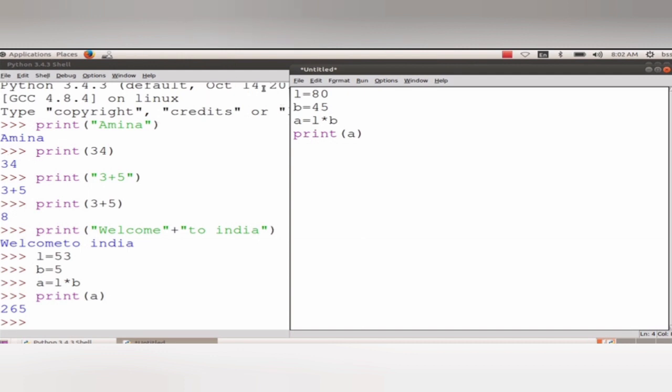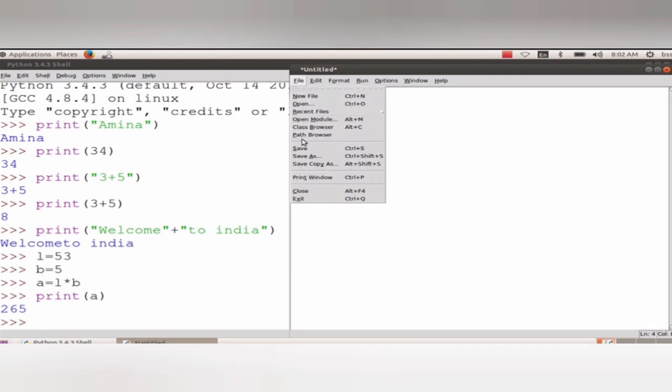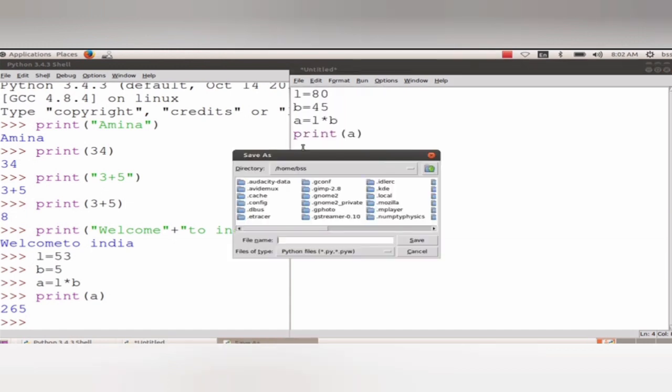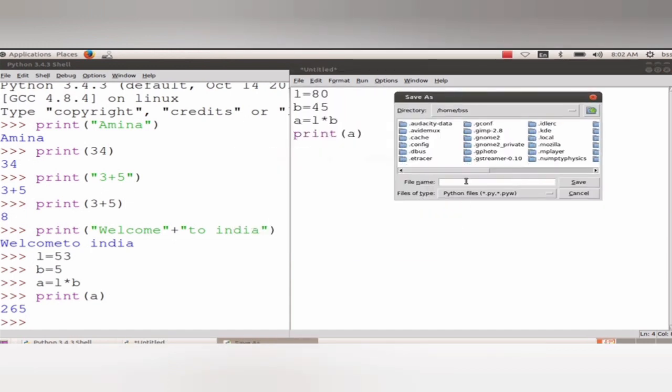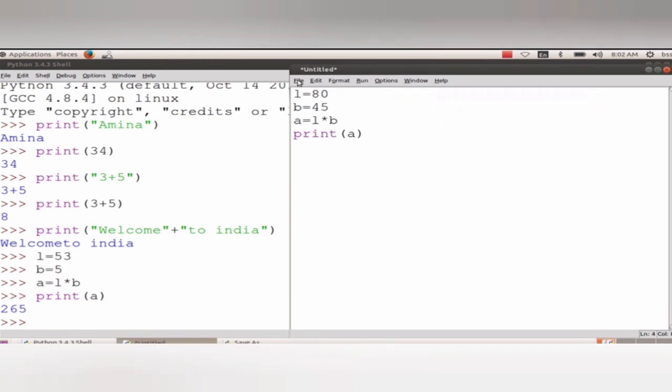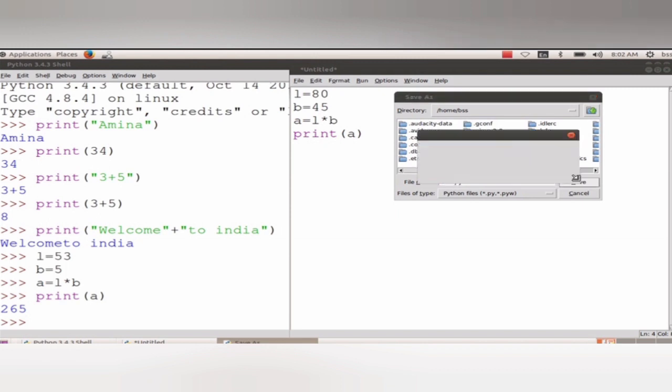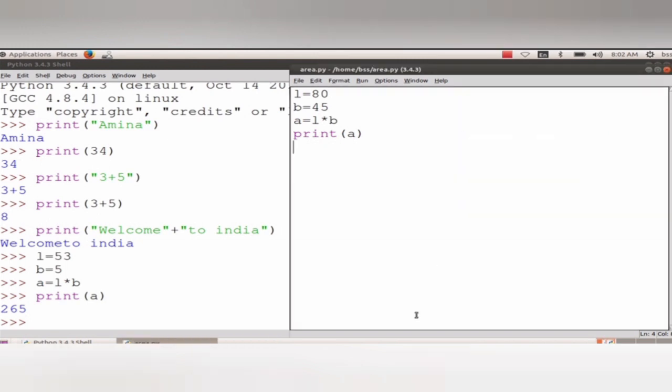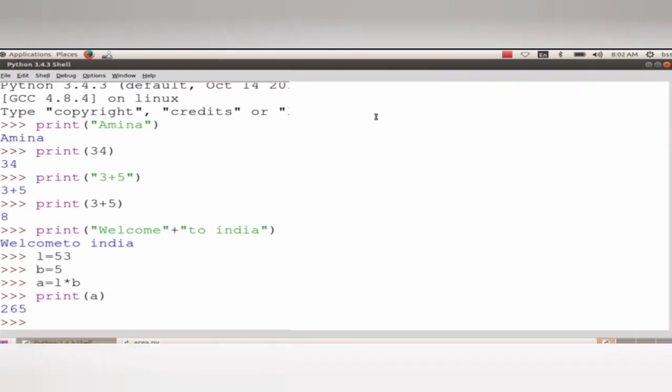Now it is in a separate file, so you have to save the file with .py. Here I am using area.py. That is our program. Py is the extension of a Python program. It should be saved in BSS. After typing this, you can run the command. Go to the Run menu, and here it is Python shell, or you can check in.